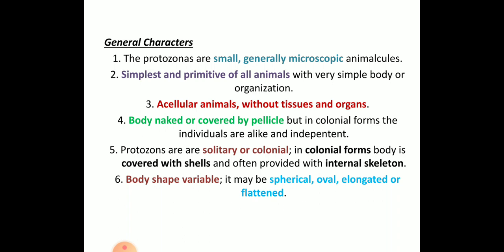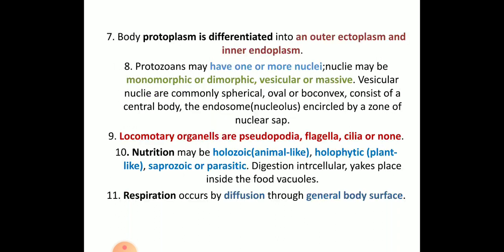The body is naked or covered with a pellicle. In colonial forms, the individuals are alike and independent. Protozoans are solitary or colonial. They may be covered with shells and often provided with an internal skeleton. Body shape is variable and may be spherical, oval, elongated or flattened. The body protoplasm, the fluid-like material, is differentiated into outer ectoplasm and inner endoplasm.